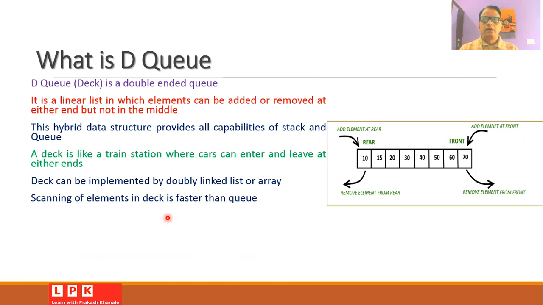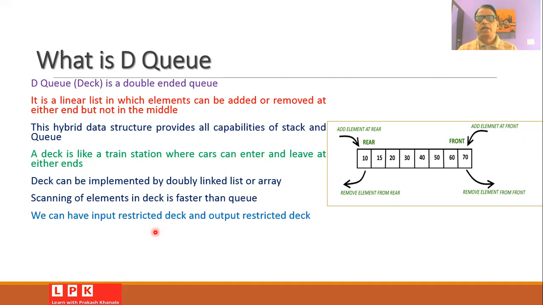Because in deck, the scanning or traversing of the elements is much faster than that of the queue. Therefore, whenever we want to search an element, the DQ is very helpful because the time required for searching the element is much less in the double-ended queue.